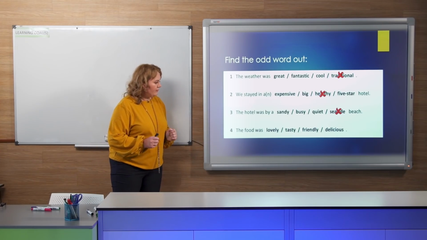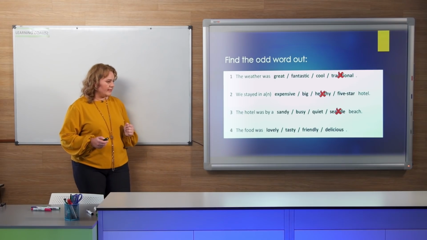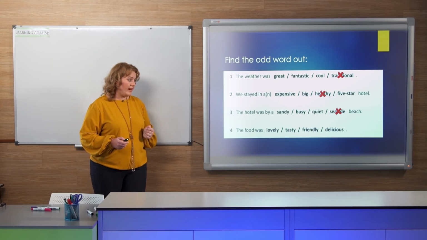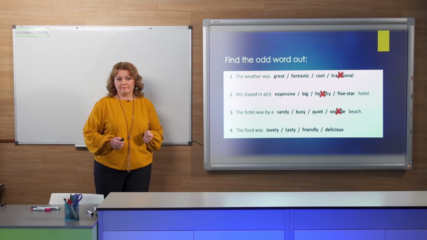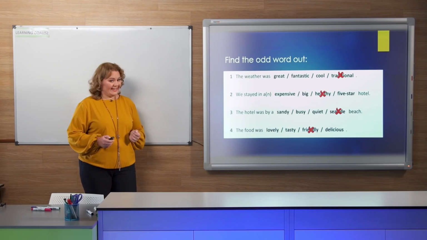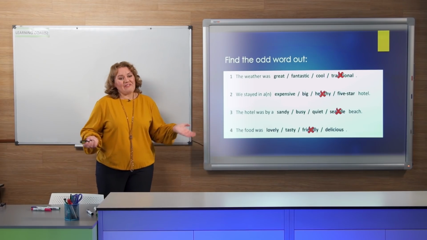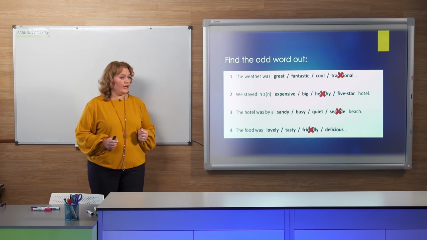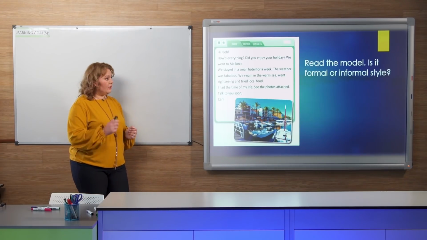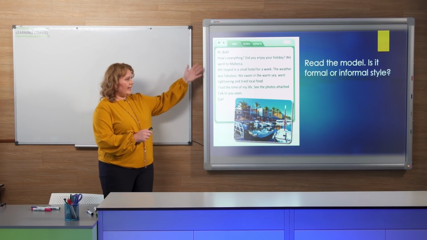The next one, the food was lovely, tasty, friendly, or delicious. Which is not suitable? Yes, friendly. This is interesting. A friendly food, what does it mean? Healthy food, okay. Tasty food, good. Delicious food, this is very nice. Or lovely, again, very nice. Friendly food, never. So let's have a look at this example again.